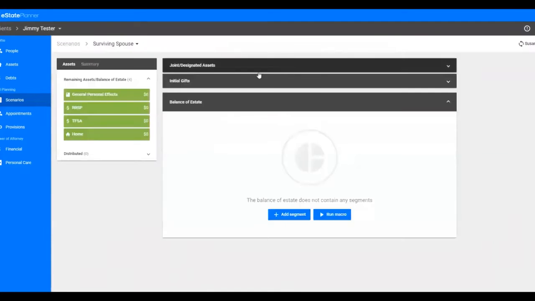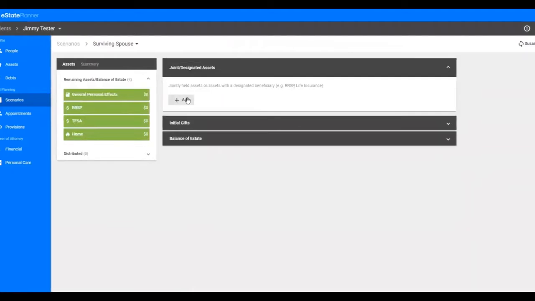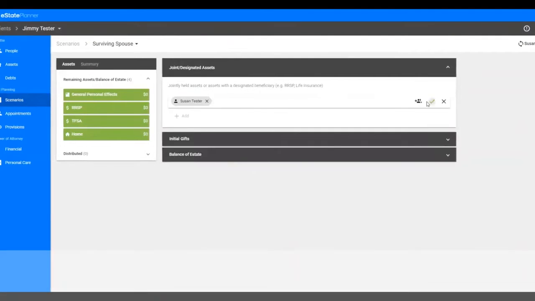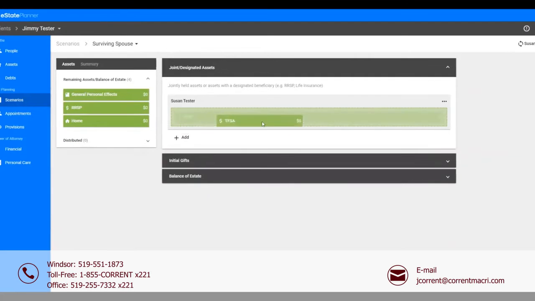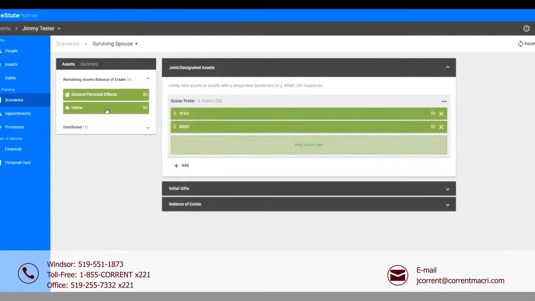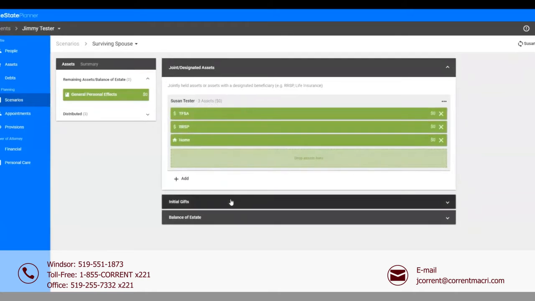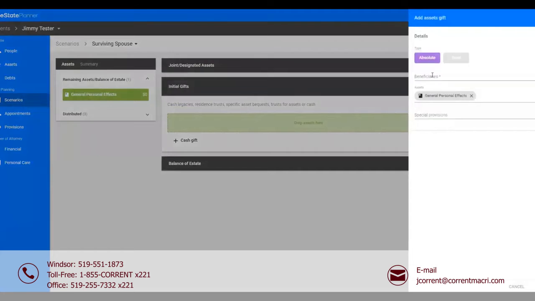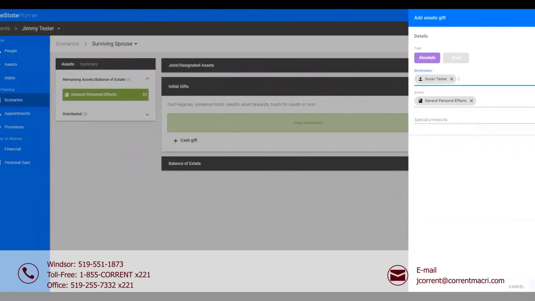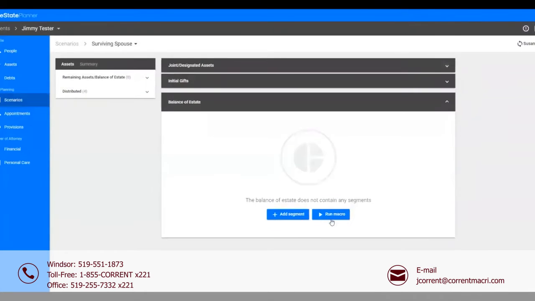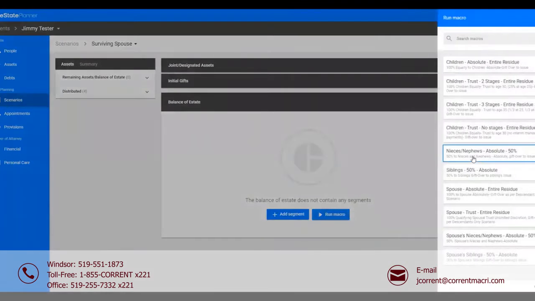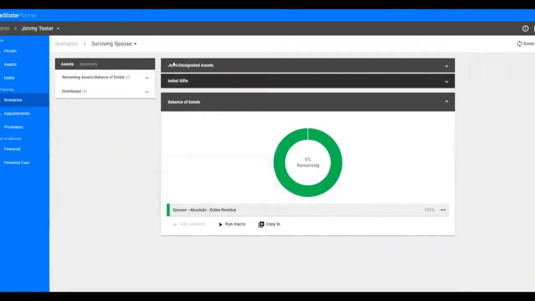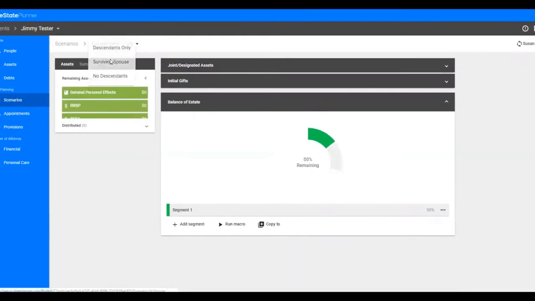So let's start with the surviving spouse, and assuming a very simple plan, we're going to add the spouse as a beneficiary of the TFSA and the RSP. We can also assume, if we want, that the home is joint. The only initial gifts we're going to create are the personal effects going to the spouse in this scenario, right? Spouse is alive. And then we're going to create a gift of the residue for 100% to the spouse, absolutely with no strings.